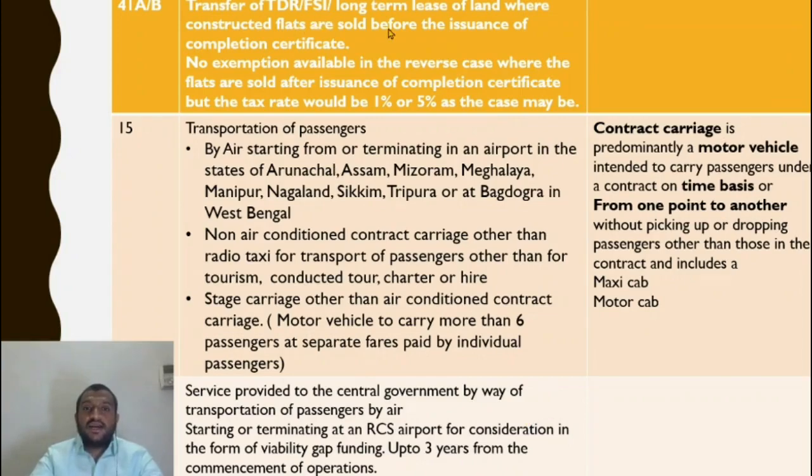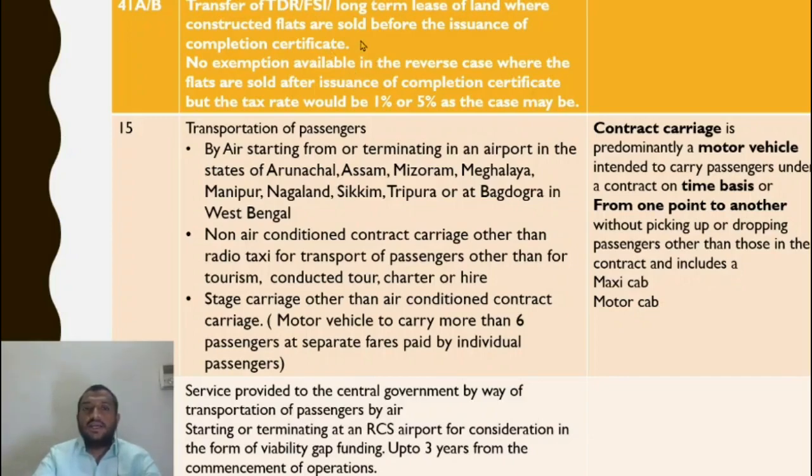Now transfer of TDR, FSI or long-term lease of land where constructed flats are sold before issuance of completion certificate. So transfer of development rights. Now as I told you before in the previous lesson, if the landowner gives land to the developer for construction of 5 flats, so 2 flats the developer takes, 3 flats the landowner takes.